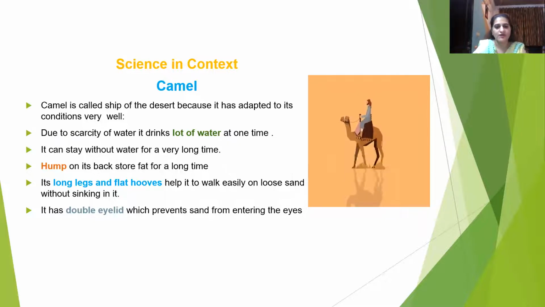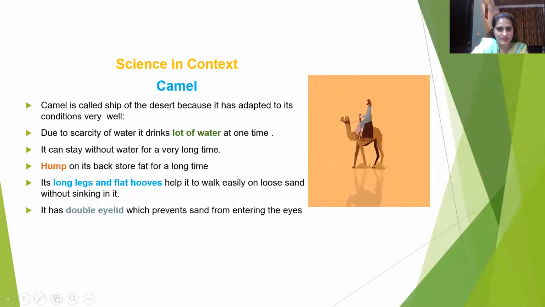They also have very long legs and flat hooves. Why do they have flat hooves? So that they should not sink in the sand. So that's why they have these strong hooves. They have double eyelids. Double eyelids prevent sand from entering into their eyes.